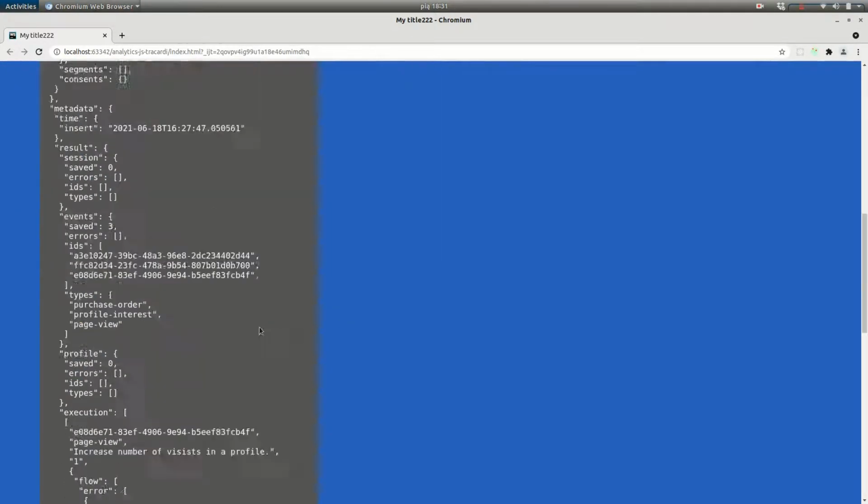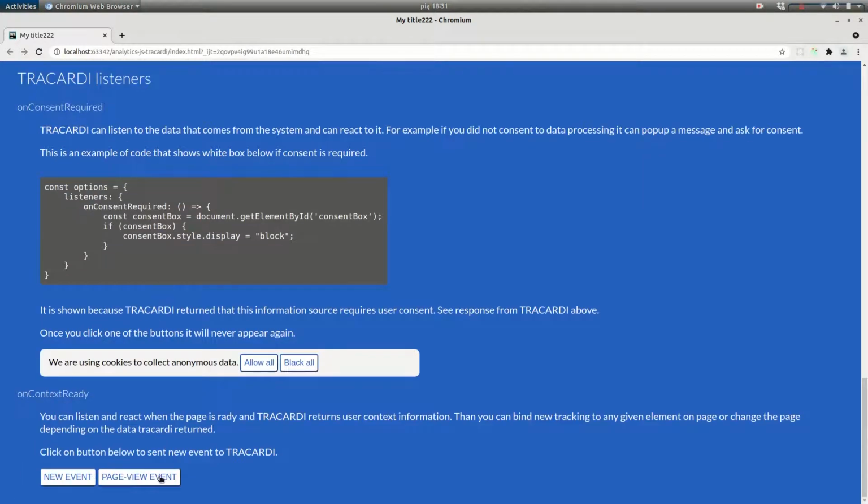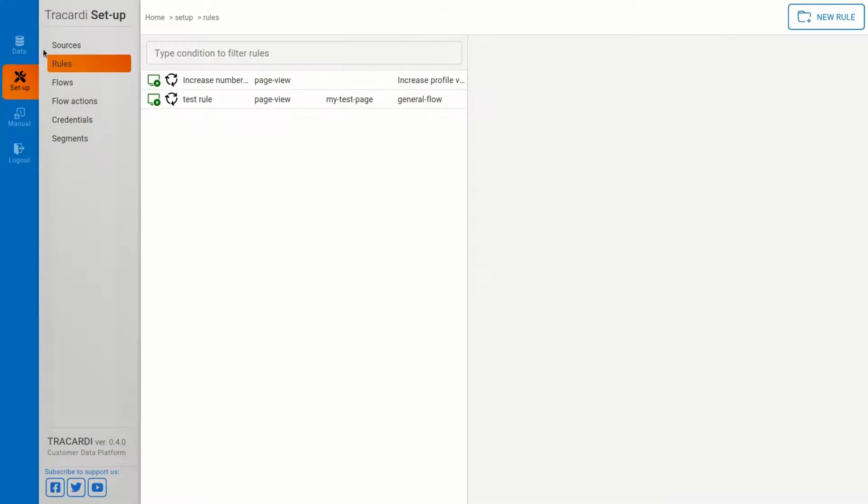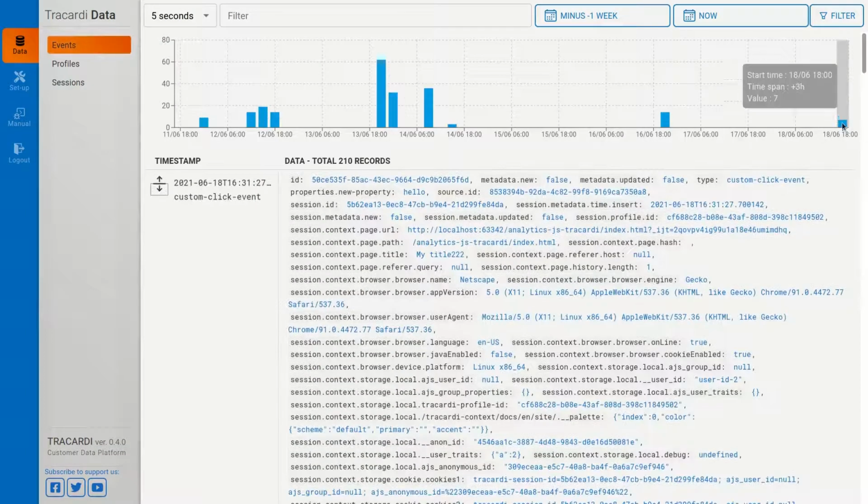We can also bind actions to any element on the page. For example, this button has a bound event. So once I click on it, you can see the server responded and this event was sent to the server. You can just go and see it. Data, events. Here we go. I have 7 new events because I've clicked several times, and we have a custom click event.